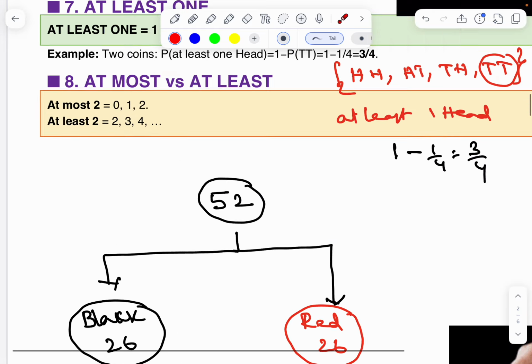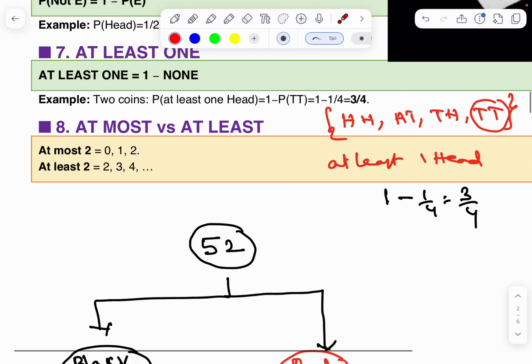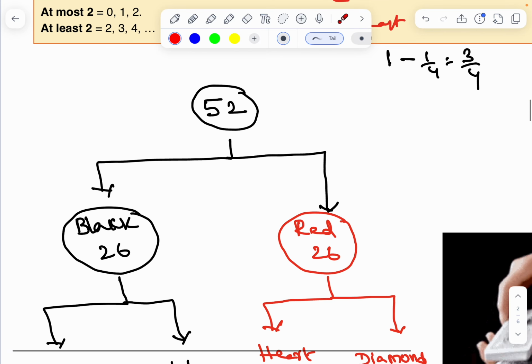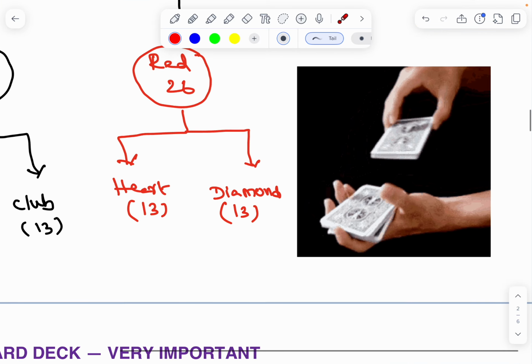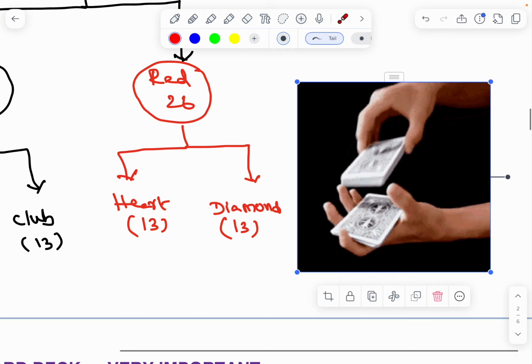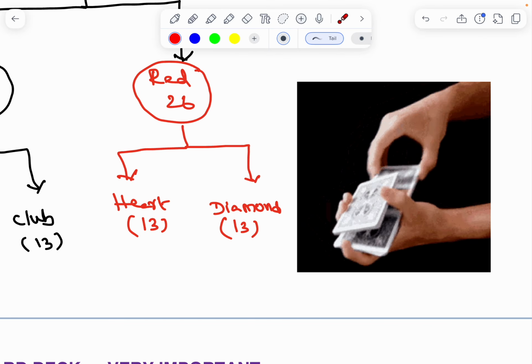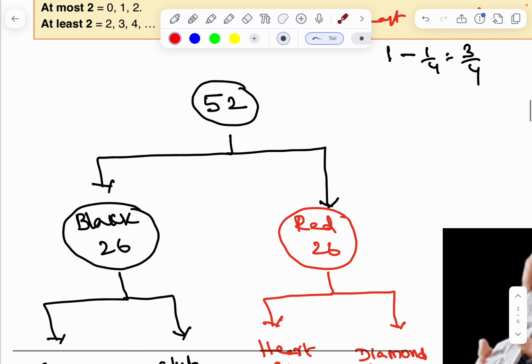Now I am discussing about the cards. There are 52 cards.